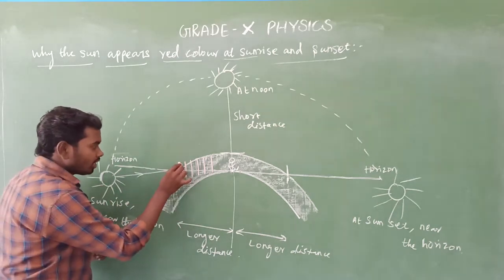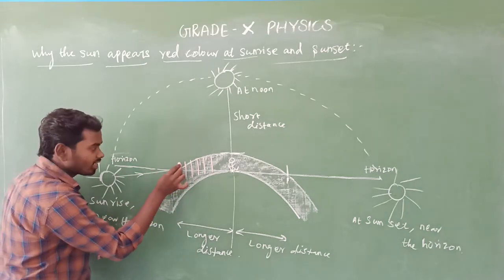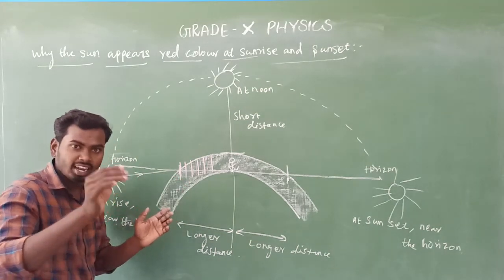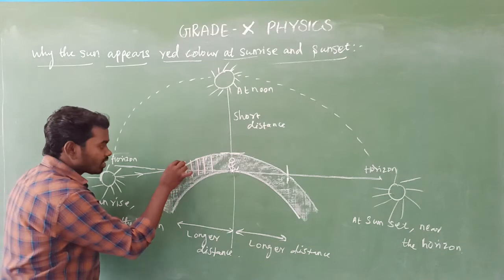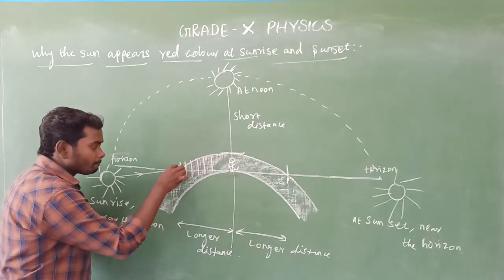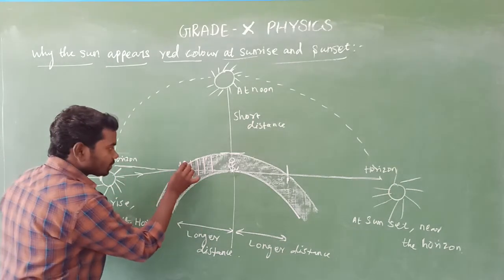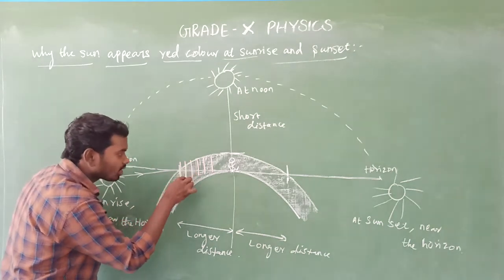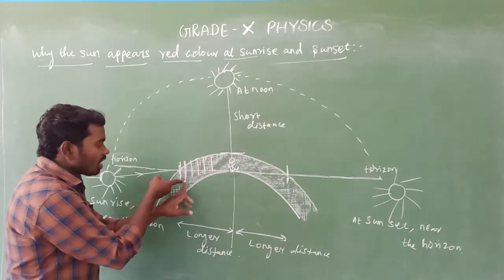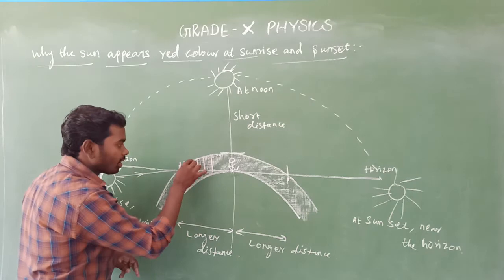So when the sunlight enters into the atmosphere, look at here, violet color gets completely scattered. The intensity of the violet color becomes 0 here after entering the atmosphere. So violet got scattered by the time at this place. And after that what color? Indigo color got scattered by the time at this place. Am I right? Then after that what color?